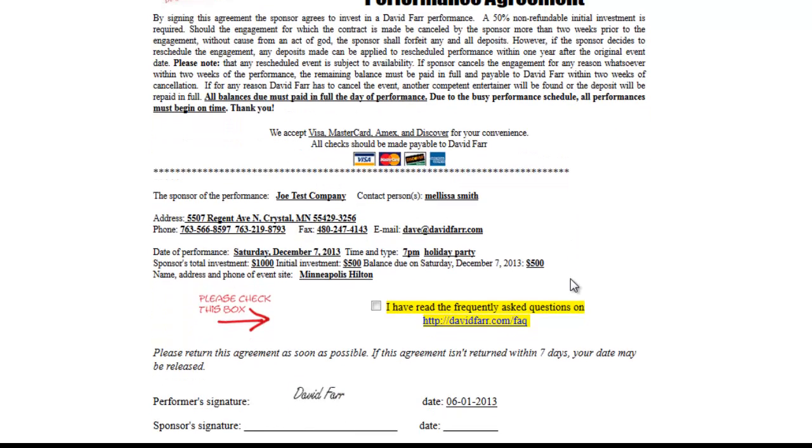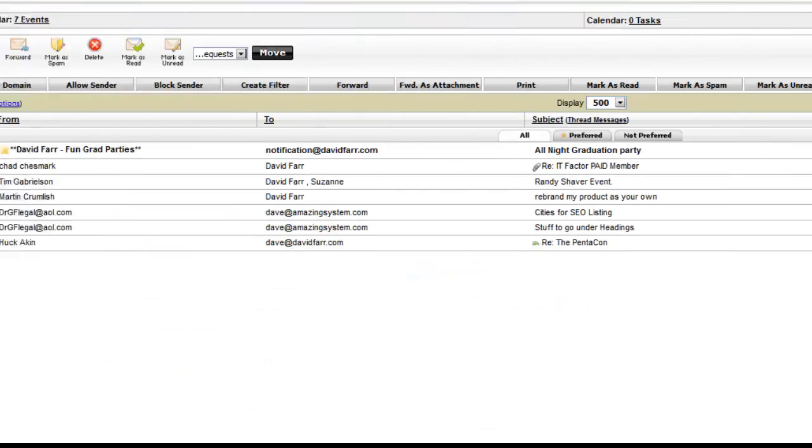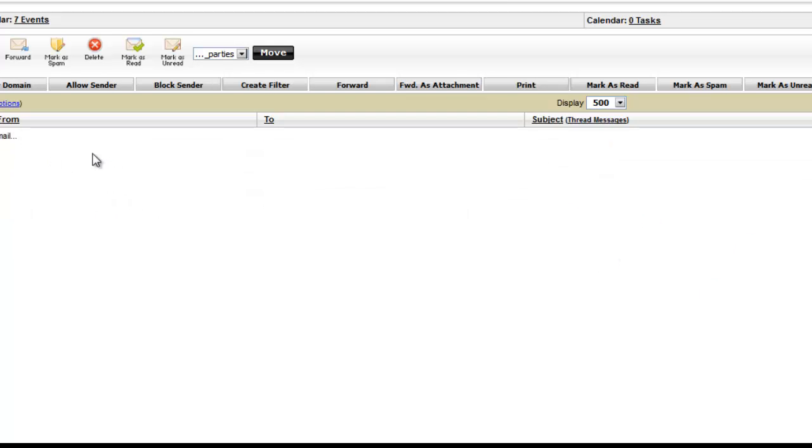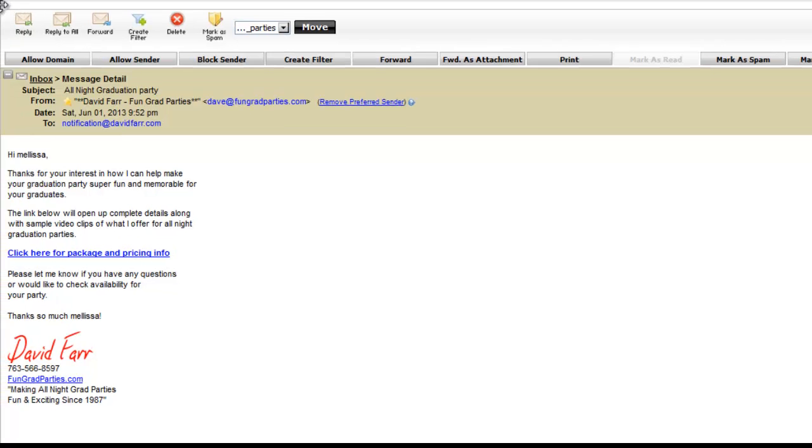And you'll see it's a pretty standard contract. You've got your legal business right there, but more importantly, we've got all their customer data merged into the contract here. We didn't have to type any of this in by hand. It all happened with one click of our mouse. How awesome is that? In fact, we did it all from the quick response form. And finally, let's take a look at this last email that came in. This is the e-promo kit that we sent ourselves here. Okay, so let's take a look at this.